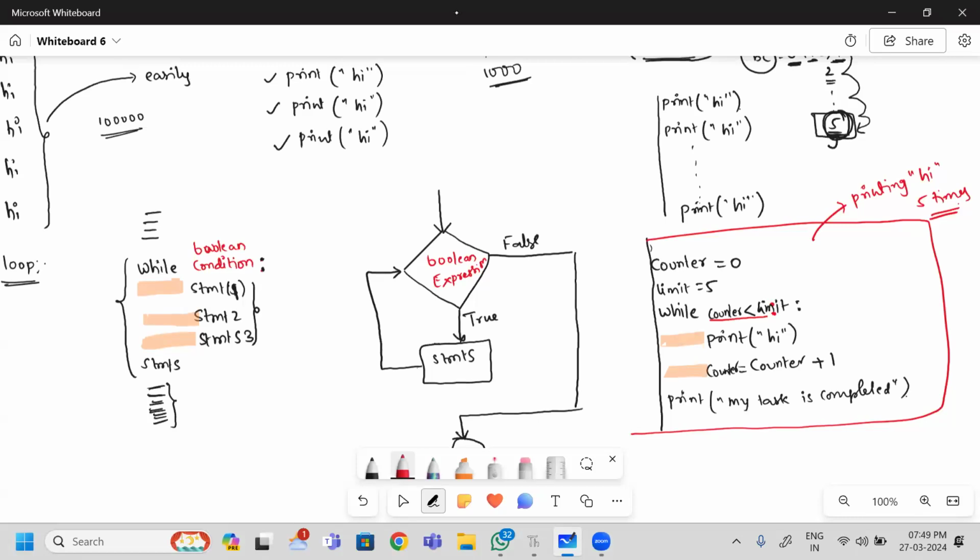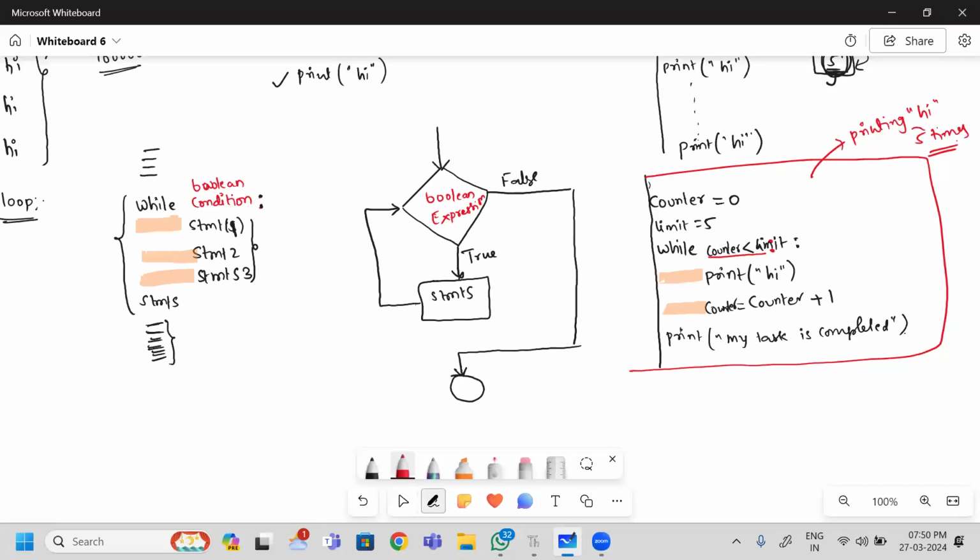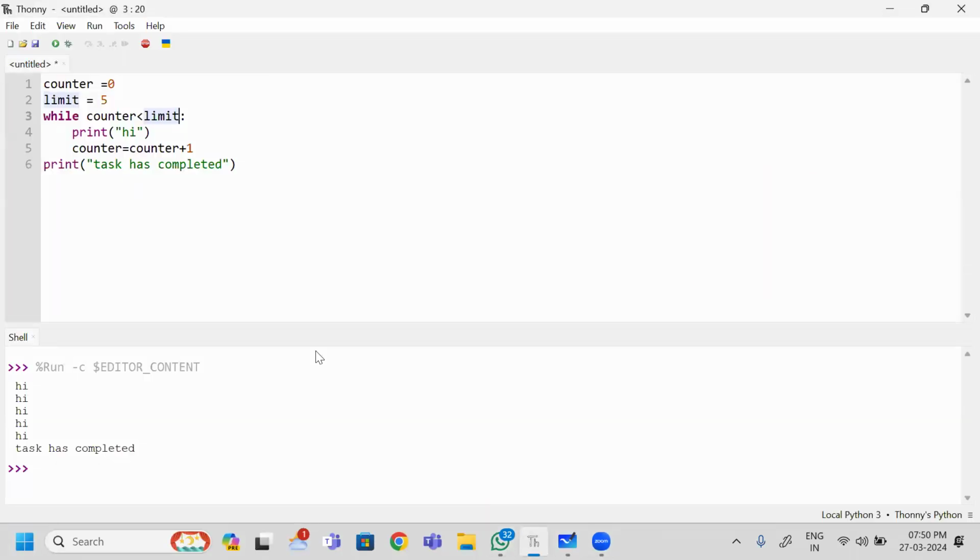Then what can I do? So here, I don't want to execute this one always 5 times. I want to take the limit from the end user always. So tell me, what can I do?